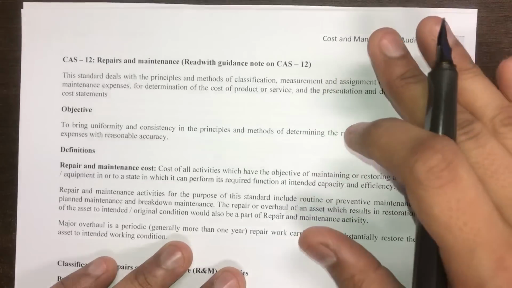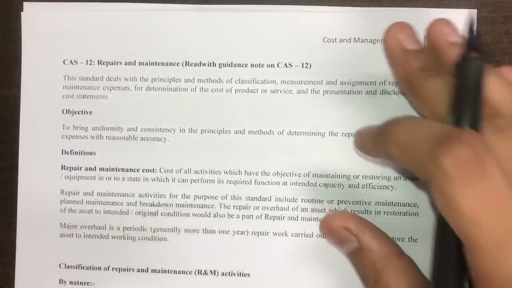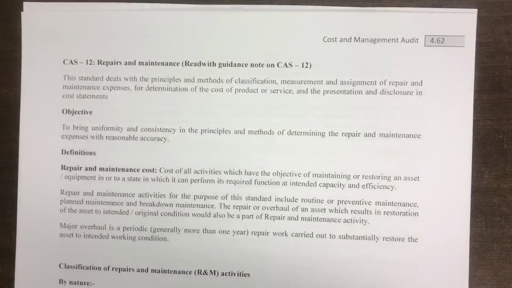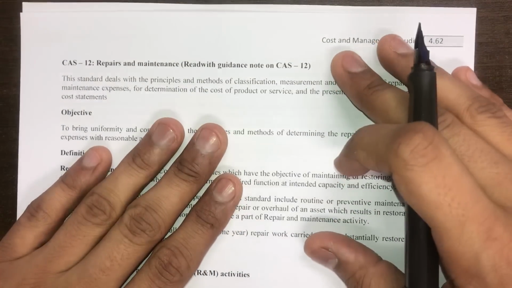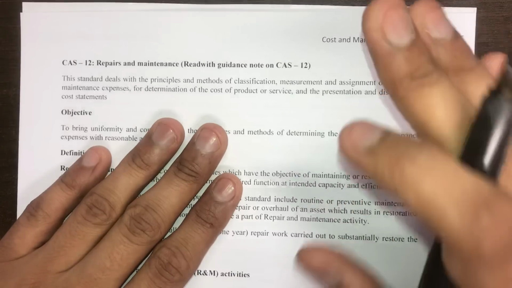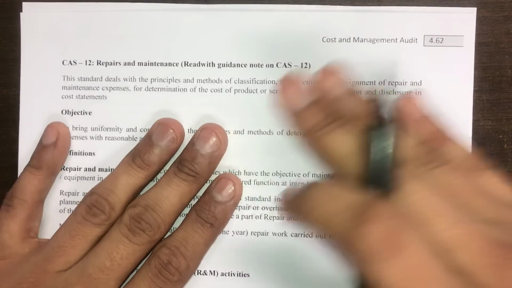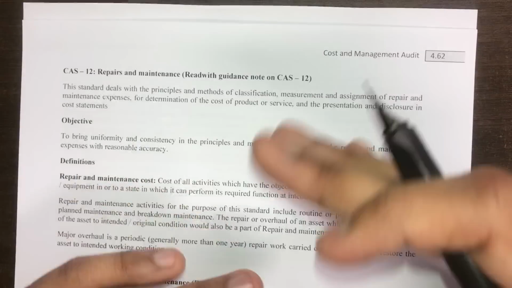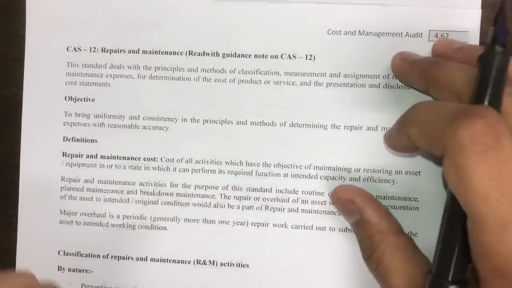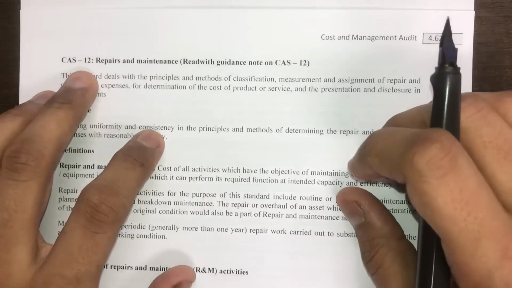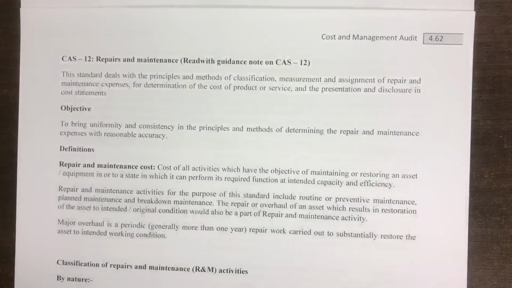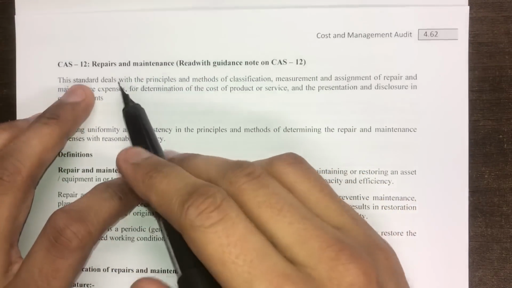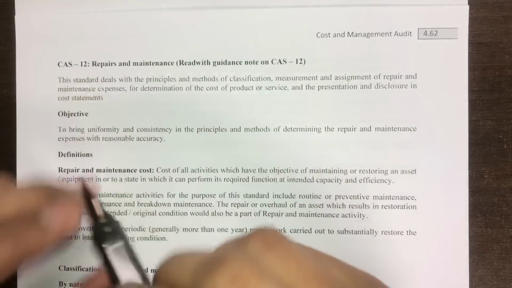I'm trying to cover all the important cost accounting standards which are there in your syllabus. There are 24 cost accounting standards in your syllabus, so I'm trying to pick all those standards which are very important from an exam perspective and which have repeatedly come in past examinations. In this series, the next standard we are going to discuss today is Cost Accounting Standard 12. Again, an important standard, and it deals with repairs and maintenance cost.